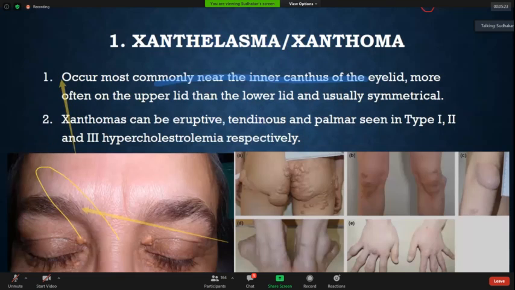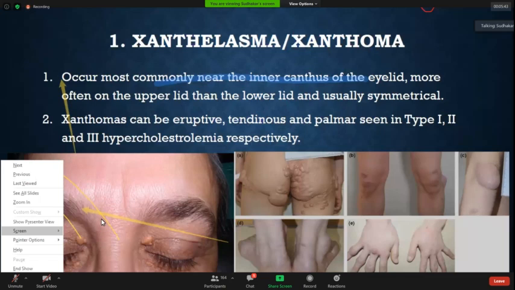Now, the first important point is xanthelasmas and xanthomas. Why are these important? Many a time we encounter patients with premature coronary artery disease and they have a family history. You see these lesions. I'll just put the pointer on.